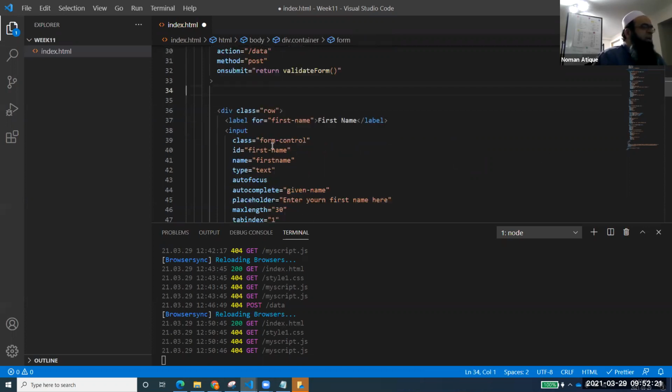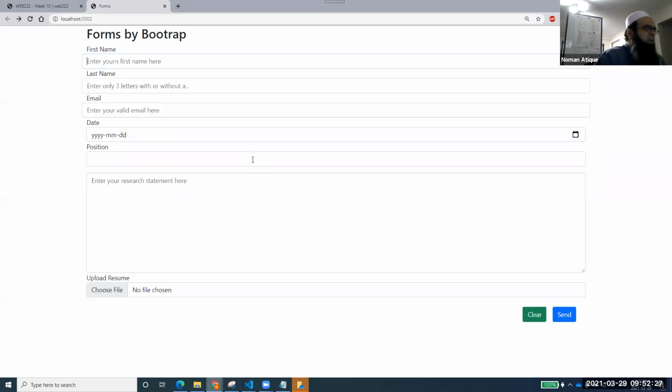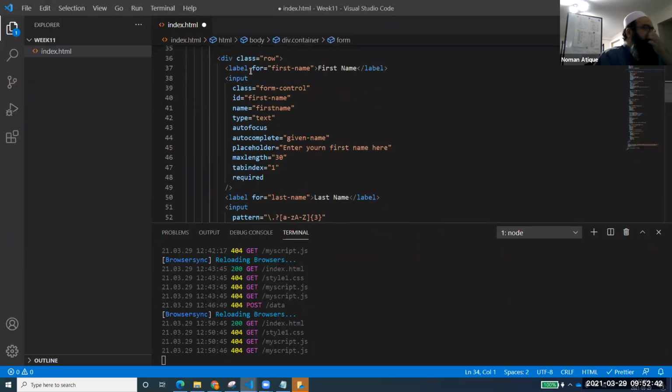So this is a shortcut, and what we have discussed is that I have given this div class equal to row to my first 3 elements. I want these 1, 2, 3 elements to come in the same line. I want them to appear in the same line. Are you getting my point?